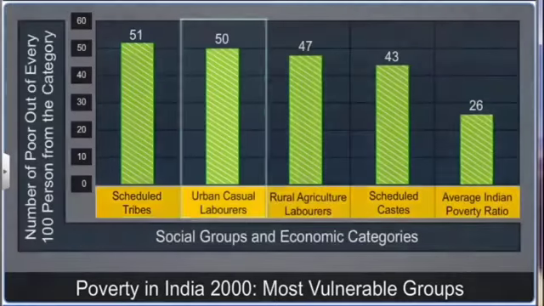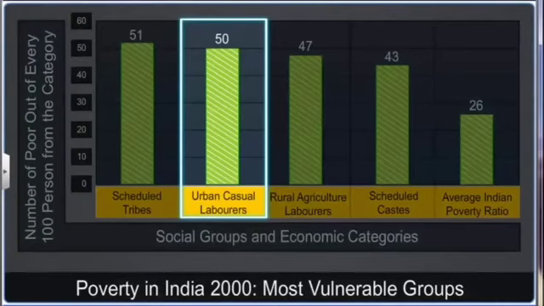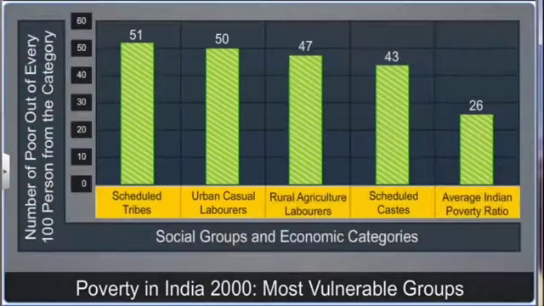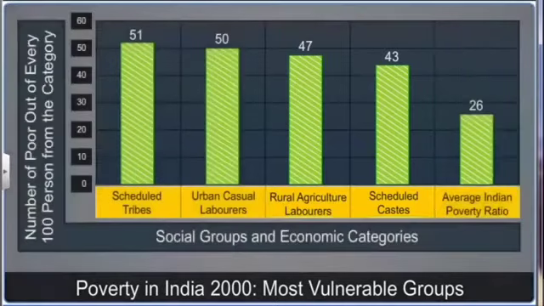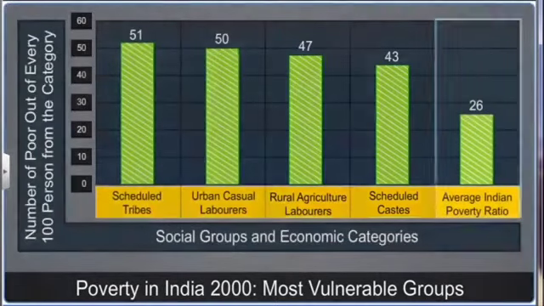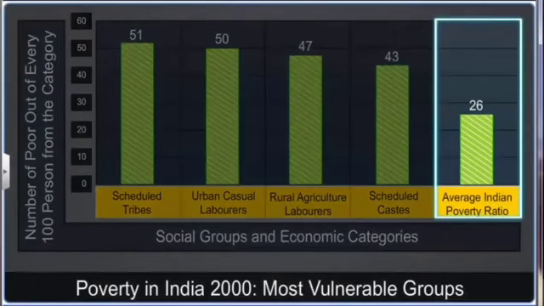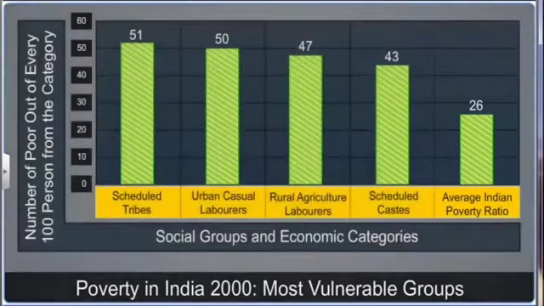Similarly, 50 out of every 100 casual laborers in urban areas are poor. This figure is 47 and 43 for farm laborers and people belonging to the scheduled castes, respectively. All these figures are much higher than the national average, where 26 out of every 100 people live below the poverty line. The situation is worse for people belonging to more than one of these most vulnerable groups. For example, a landless farm laborer who belongs to a scheduled tribe is usually poorer than other farm laborers belonging to higher castes.